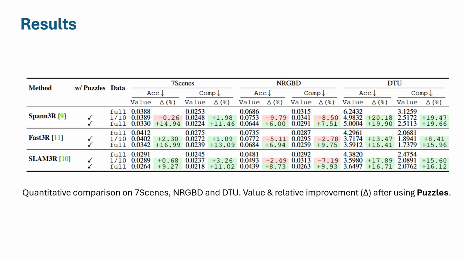Extensive experiments show that integrating Puzzles into existing video-based 3R series pipelines consistently improves reconstruction quality under the same training dataset budget. Remarkably, models trained on just 10% of the dataset, when augmented with Puzzles, match or exceed the performance of models trained on the full dataset. Notably, Puzzles requires no change to network architectures, making it a drop-in, plug-and-play solution.